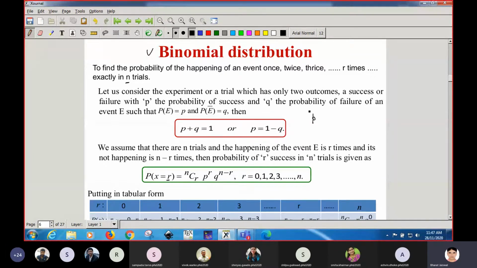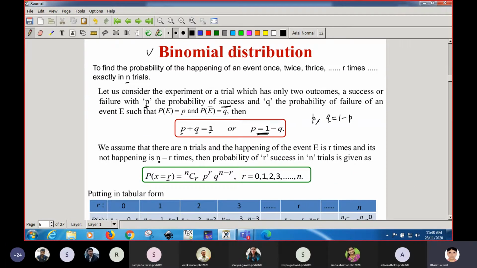p is the probability of success. If getting a head is our success in a single trial, then p will be the probability of the success. And q is defined as 1 minus p. If you are given the probability of success, subtract it from 1 and you will get the probability of failure, because the probabilities of failure and success sum to 1. So either p is given or q is given, and you can easily find the other.